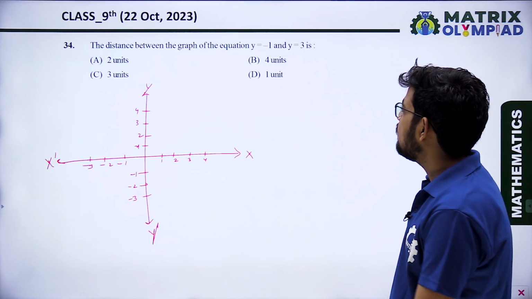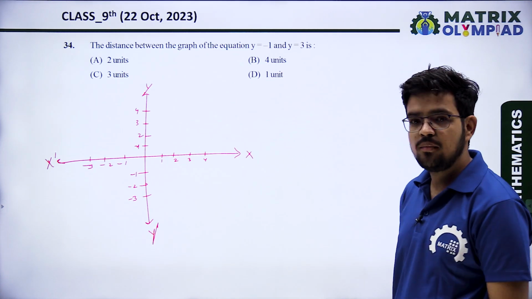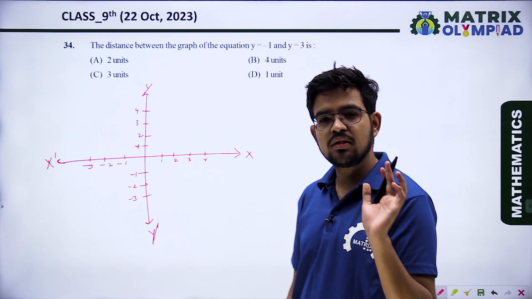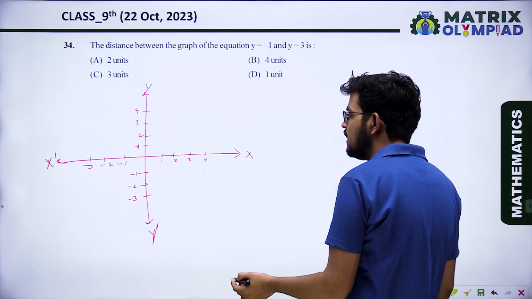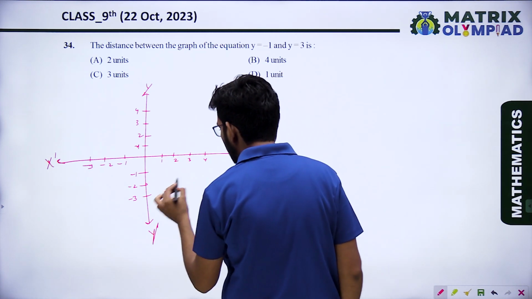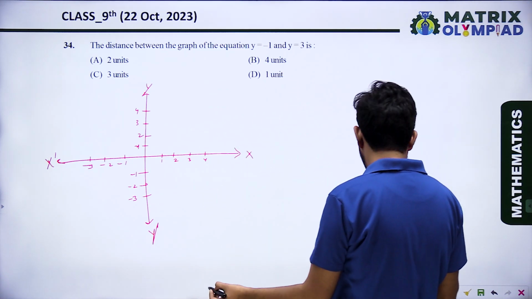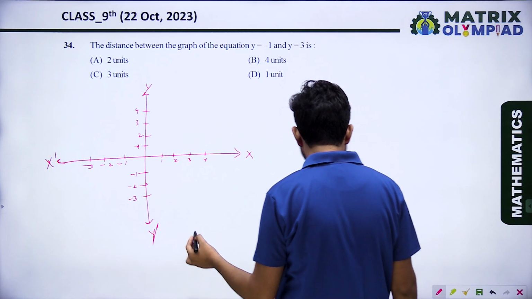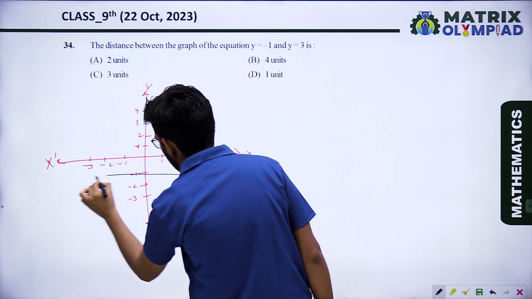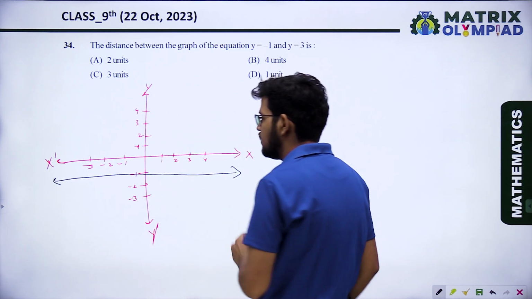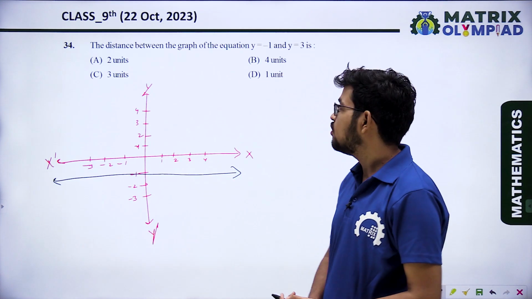So what is the graph of y equal to minus 1? It means y's value will be fixed and x value can change. So the graph of y equal to minus 1 is this one.